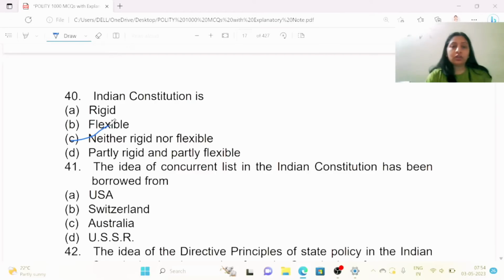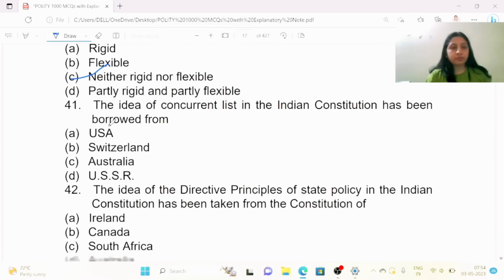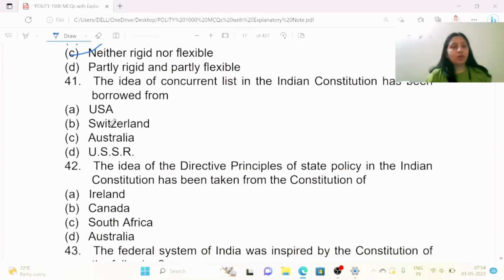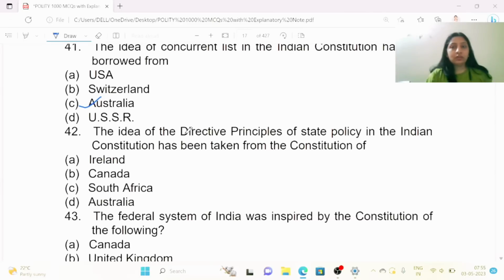The idea of concurrent list in the Indian Constitution has been borrowed from. Options are USA, Switzerland, Australia and USSR. So the idea of concurrent list has been borrowed from Australia. Okay, and 5-year plan has been borrowed from USSR.